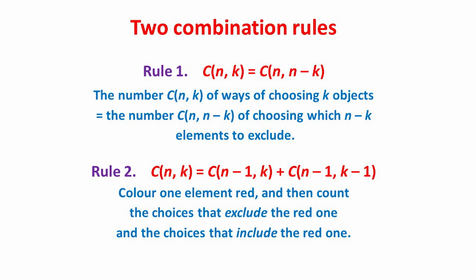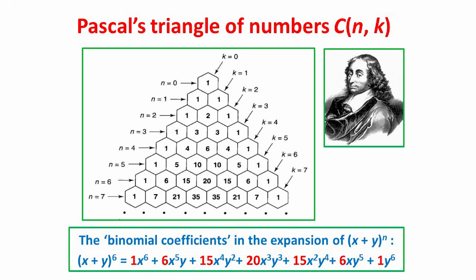So C(n,k), the total number of choices, equals C(n−1,k), the number of choices that exclude the red one, plus C(n−1,k−1), the number that include the red one. A well-known arrangement of these numbers is the arithmetical triangle, or Pascal's triangle, named after the French mathematician and philosopher Blaise Pascal. Here, the number that appears in row n and the diagonal k is the combination number C(n,k).